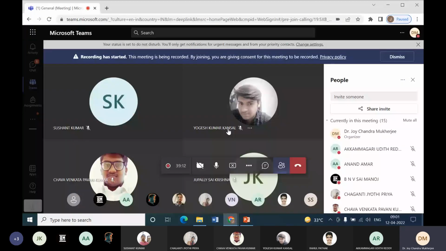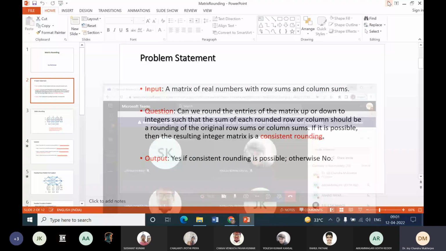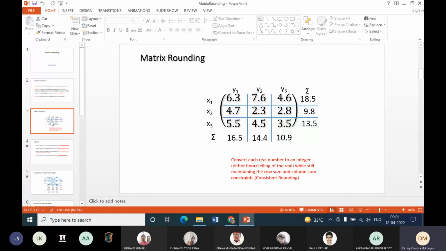So the problem is as follows. You are given a matrix of real numbers, okay, and this 18.5 that is written here, that is the row sum. 9 point something is the row sum. Similarly, these are the sums of the values in the columns.